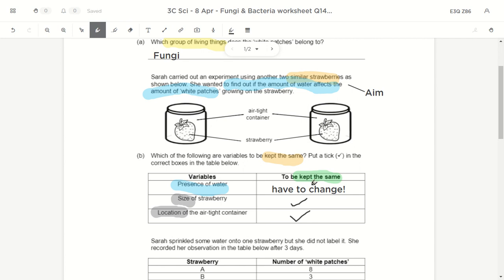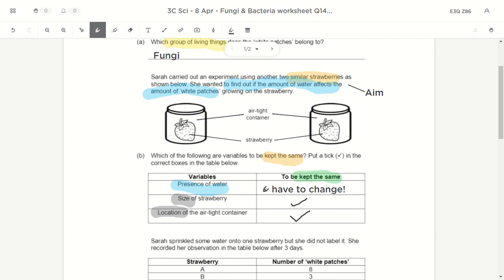Right? So for a fair test, there's only one thing you change. In this experiment, it's about the amount of water. So I only change the water. One jar has water, one jar no water. Simple as that. I don't change anything else. I don't change the size. I don't change the location. Everything else I don't change.